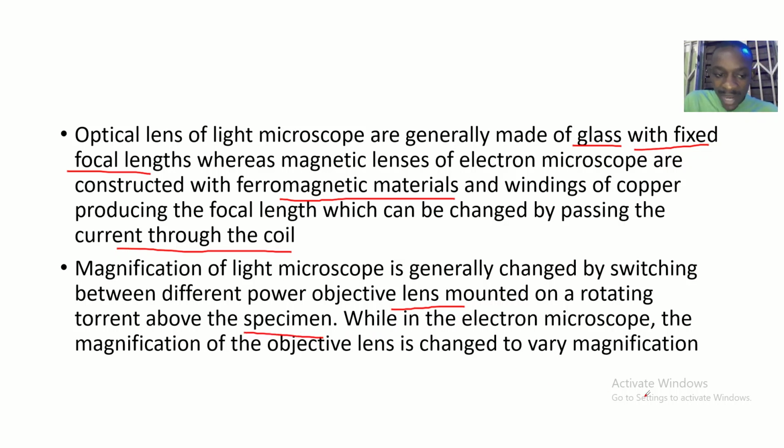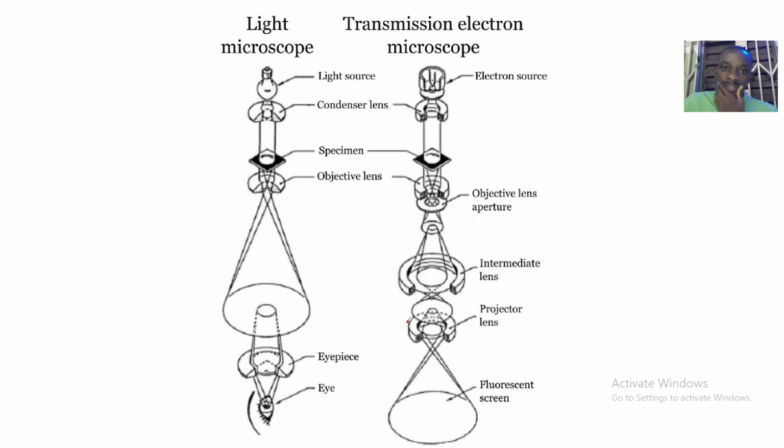While in the electron microscope, the objective lens is changed to vary magnification.